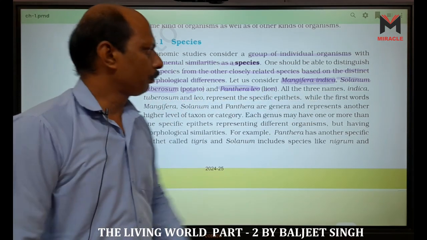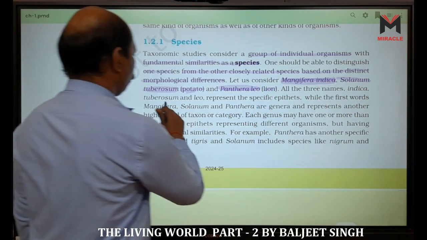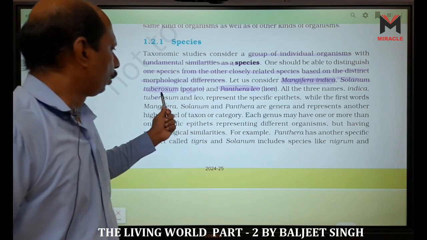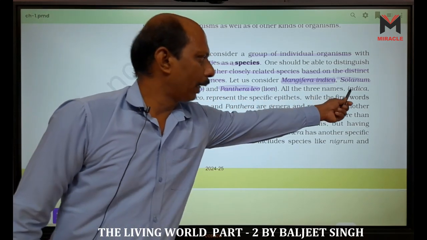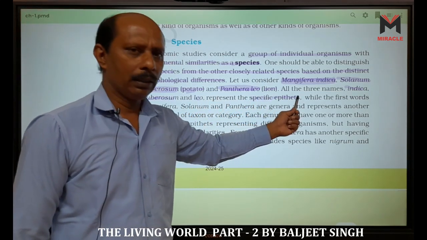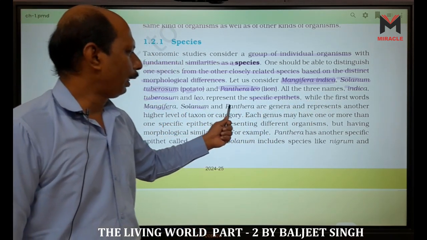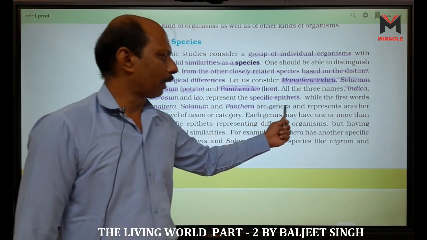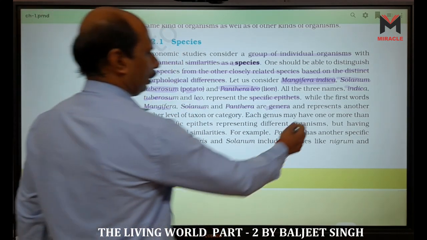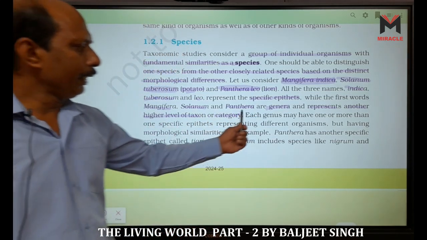All the 3 names are binomial names. In indica, tuberosum, and leo, these words represent the specific epithet, that means they represent the species, while the first words, Mangifera, Solanum and Panthera, represent the genera, or generic name, which is another, higher level of taxon, category, rank, or unit of classification.